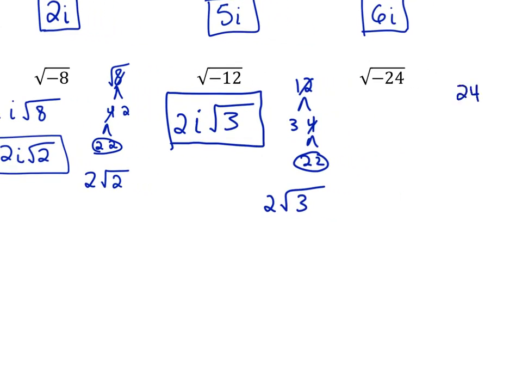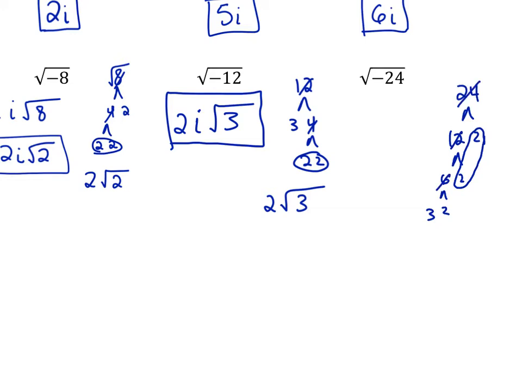And then number 24. 4 times 6 is 24. And then, actually, I'm going to do it the other way so you can see what happens. So 12 and 2, 2 and 6, 2 and 3, right? So the pair of numbers doesn't have to be on the same branch. I can partner up those two.